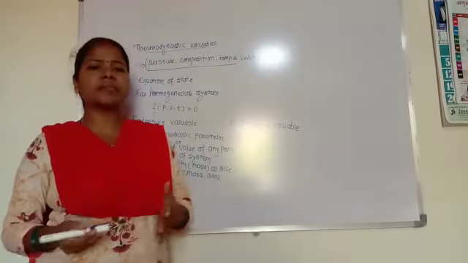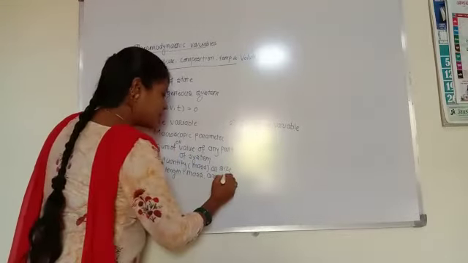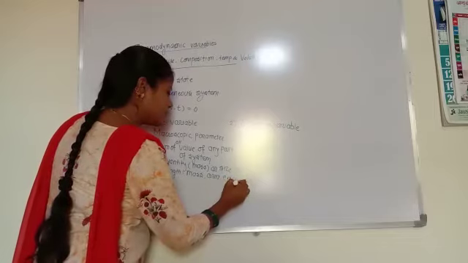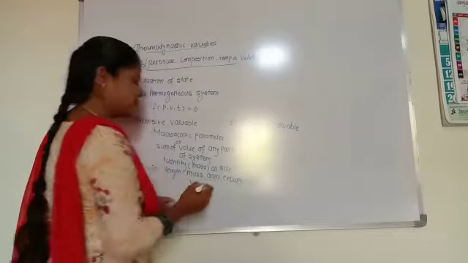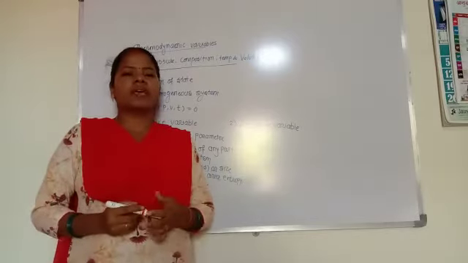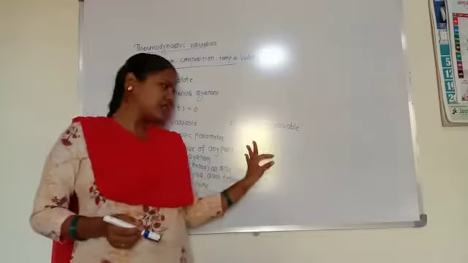There are lots of examples of extensive variables.